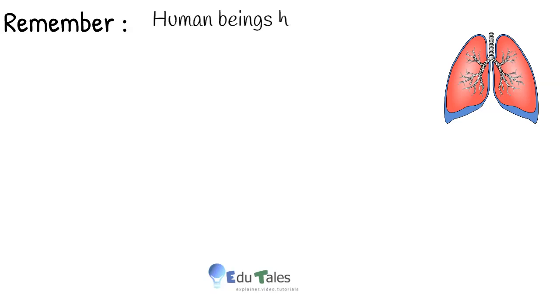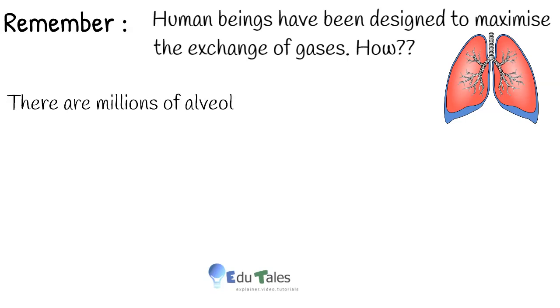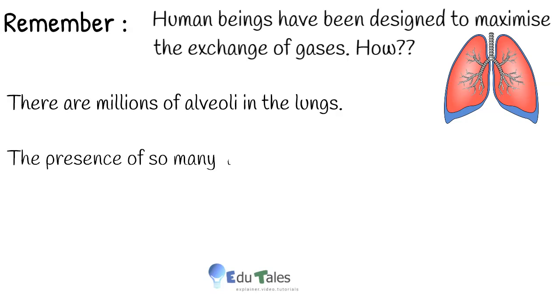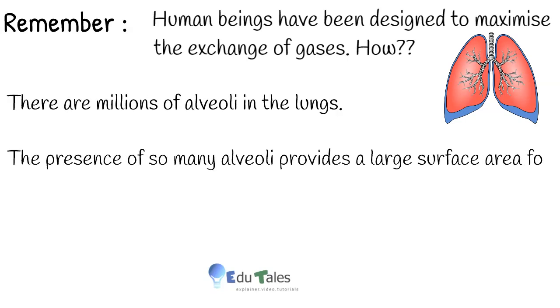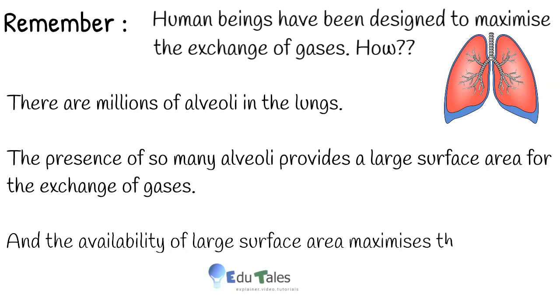Remember, human beings have been designed to maximize the exchange of gases. How is that possible? Well, there are millions of alveoli in the lungs. The presence of so many alveoli provides a very large surface area for the exchange of gases.